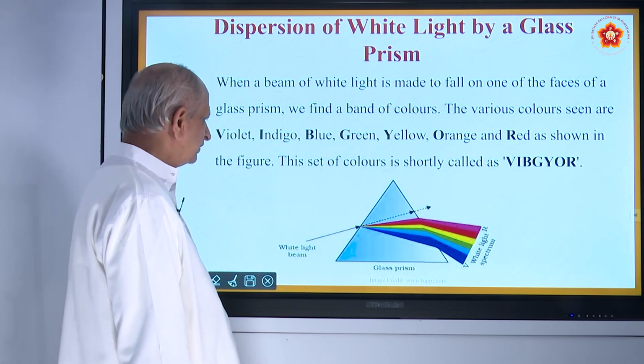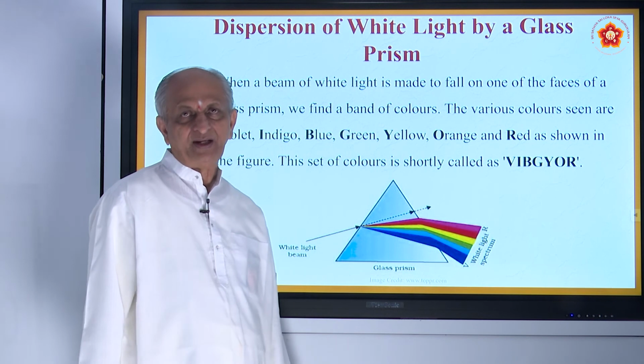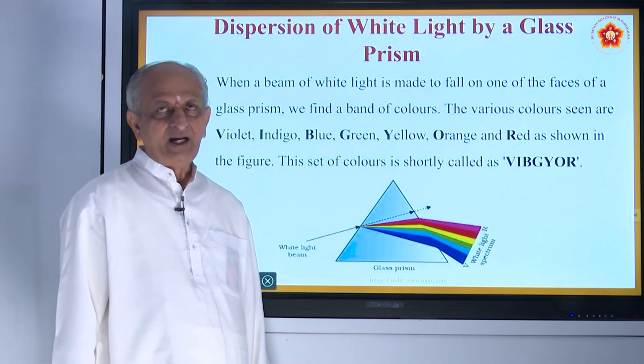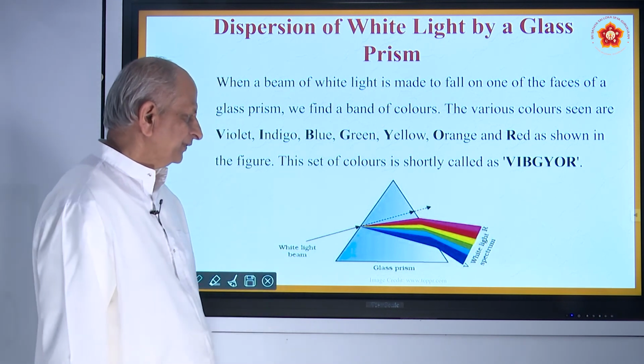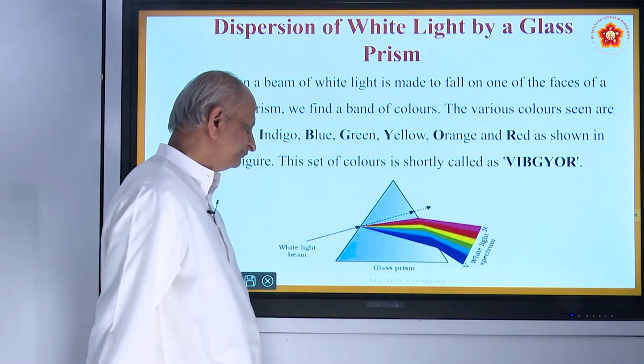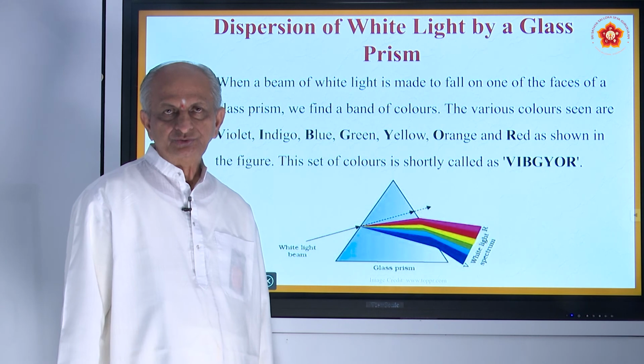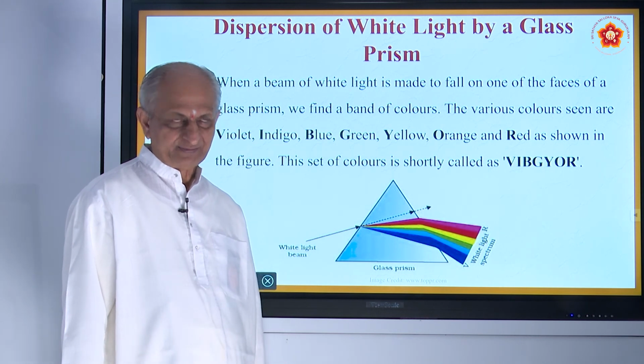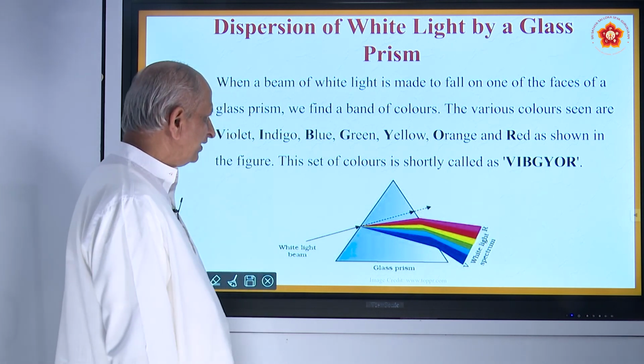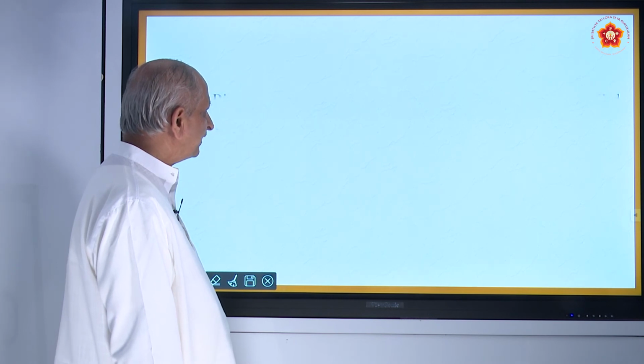And this is one of the interesting phenomena. What does it show? These colors show that white light is made up of a series of 7 colors, and these colors are called spectrum.